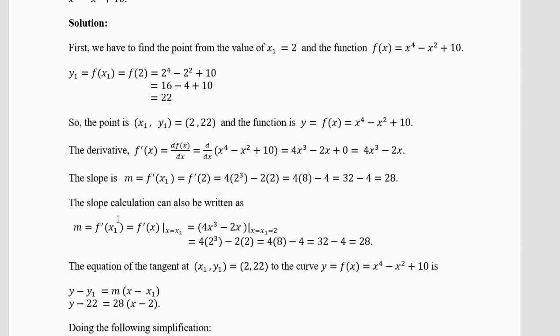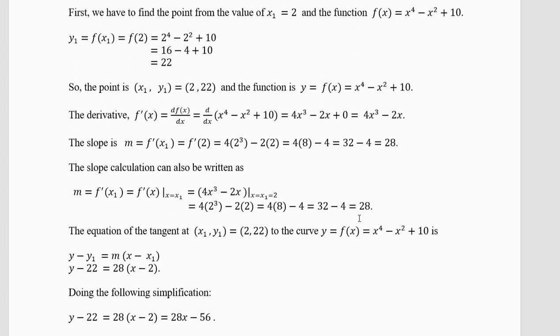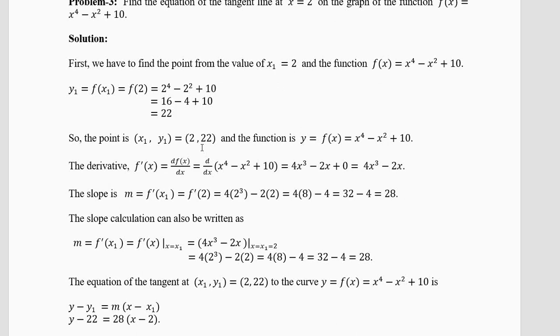Now the slope is m equal to f prime x at x equal to x1, 4x cube minus 2x at x1 equal to 2. You put 4 into 2 cube minus 2 into 2. 4 into 2 cube is 4 into 8, which is 32. Minus 2 into 2 is minus 4. 32 minus 4 is 28. So the slope is 28 at the point (2, 22).